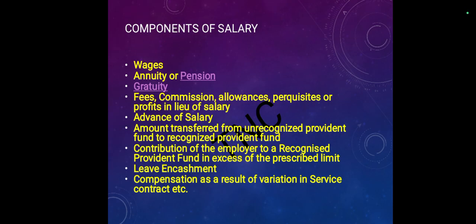Now we'll see the components of salary: wages, annuity or pension, gratuity, fees, commission, allowance, perquisites or profit in lieu of salary, advance of salary, amount transferred from unrecognized provident fund to recognized provident fund, contribution of the employer to a recognized provident fund in excess of the prescribed limit, leave encashment, compensation as a result of variation in service contract, etc.